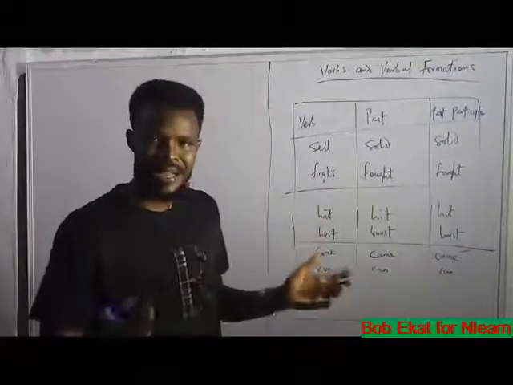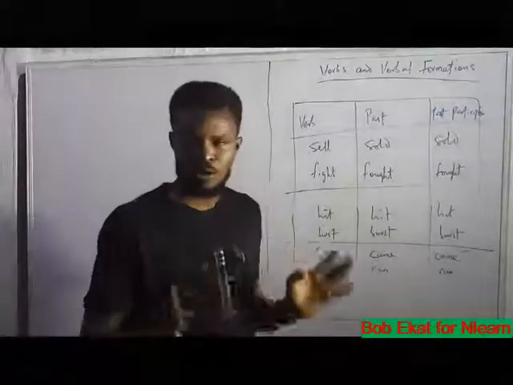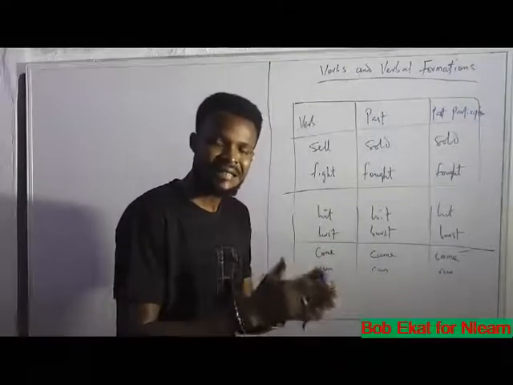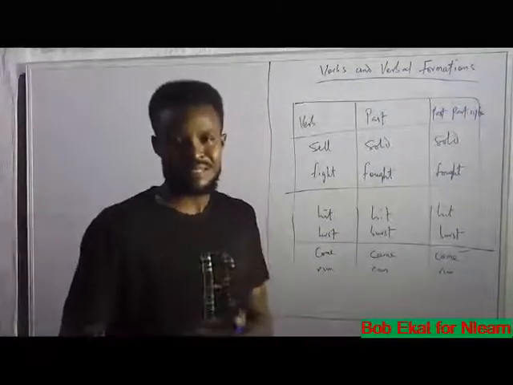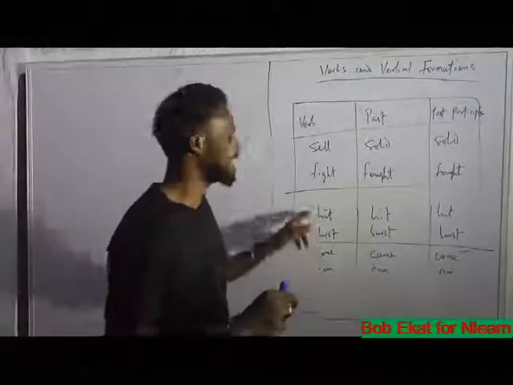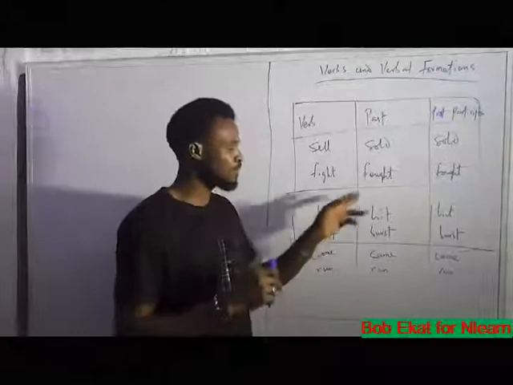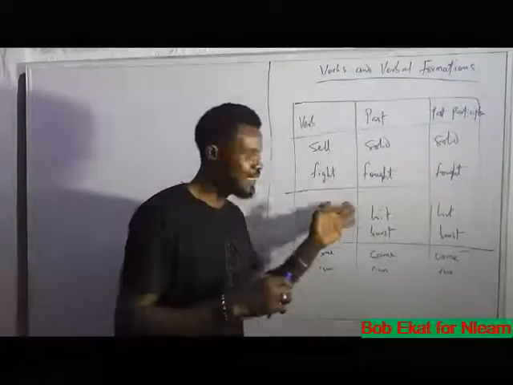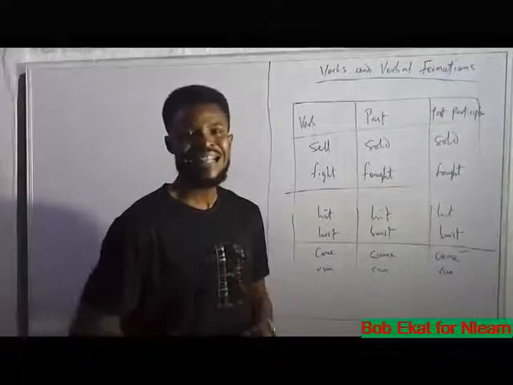On the other hand, we have some other words that do not change at all from the present state to the past state and then to the past participle state. Examples of such words are hit. This word remains the same as past. It remains the same as past participle. It means you cannot say heated.